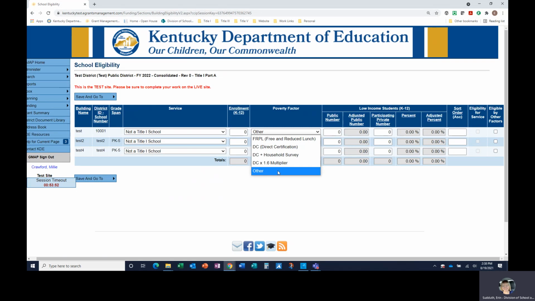As a reminder, if a district has a mix of CEP and non-CEP schools, 2 poverty factors may be selected. Questions 14 and 18 in the CEP non-regulatory guidance should be consulted for more information on the use of CEP data for rank and serve purposes, and a link to that non-regulatory guidance is located in the Help for Current page.